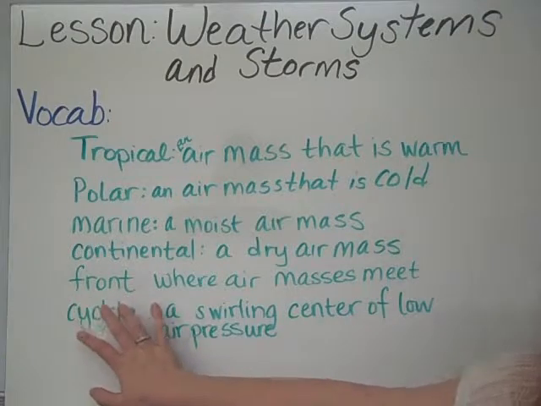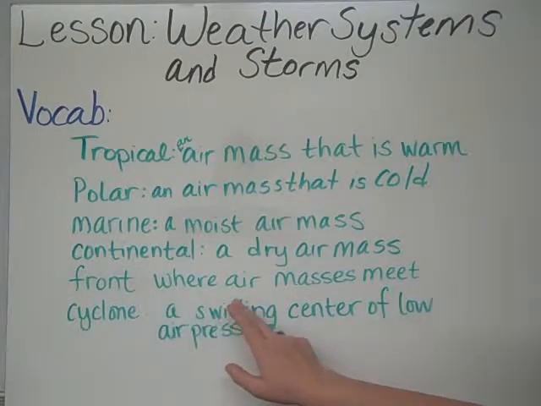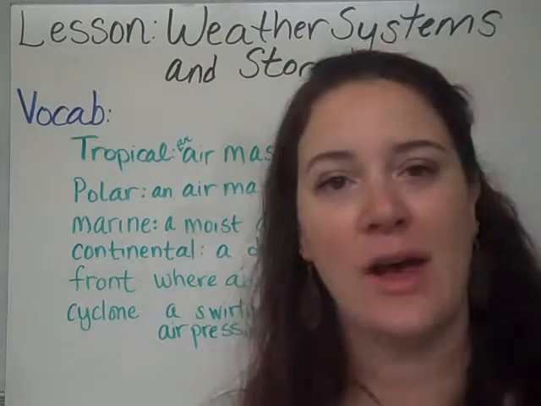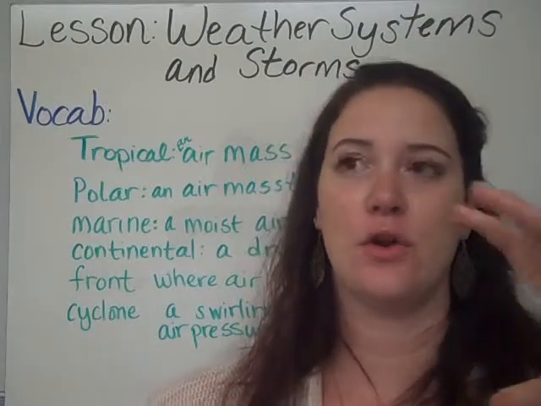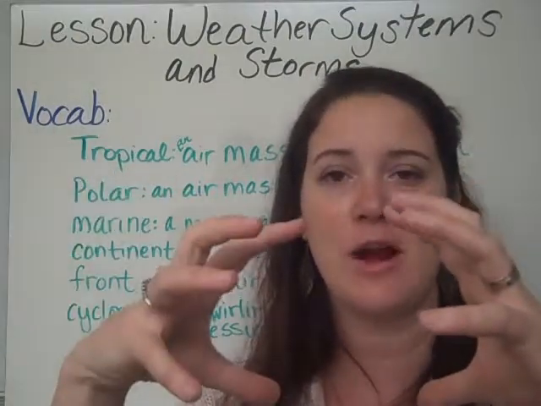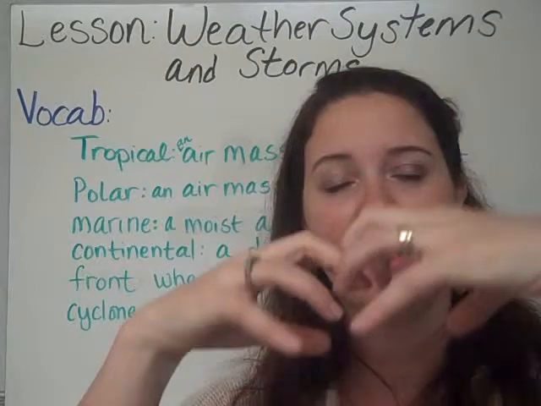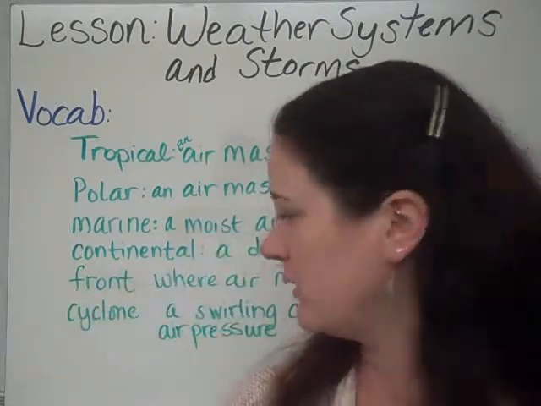We also have front. This is where air masses meet. So you'll have a cold air front, you have a cold air mass and a warm air mass, and where those two meet is called a front.